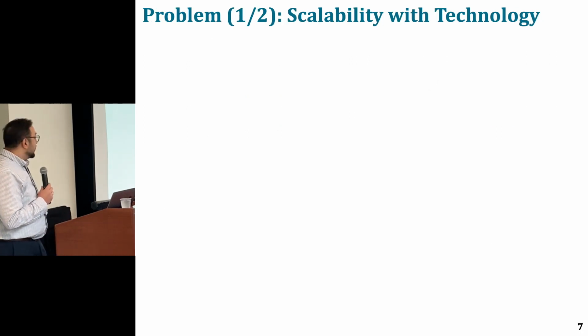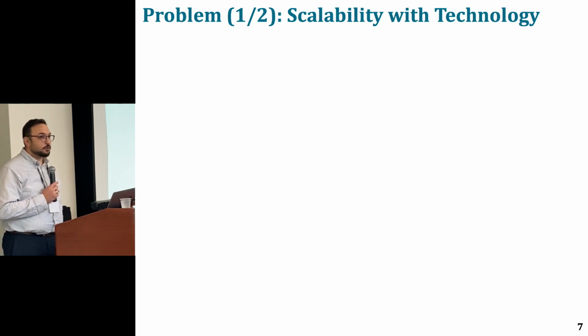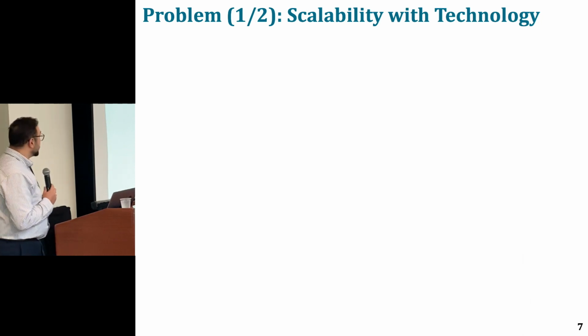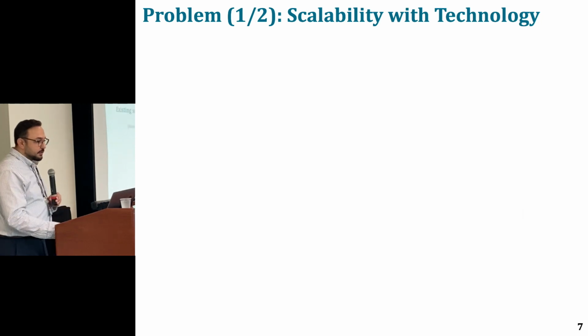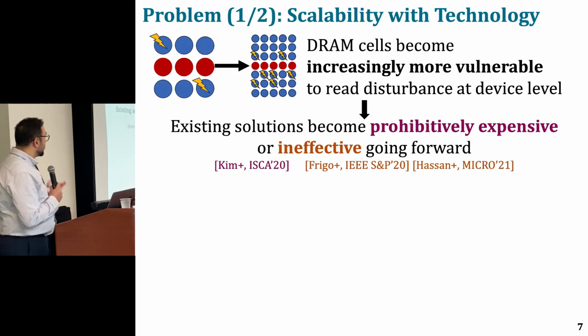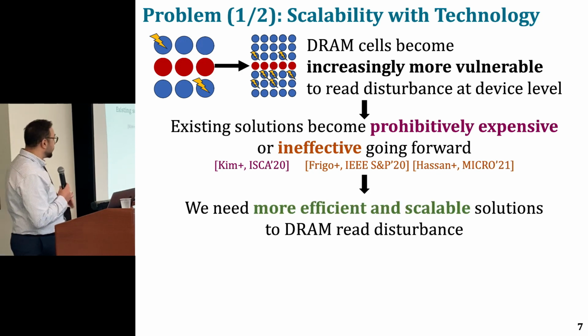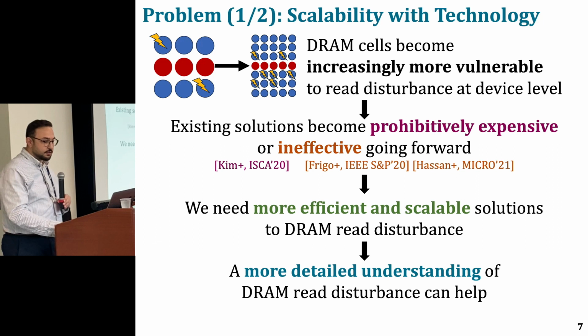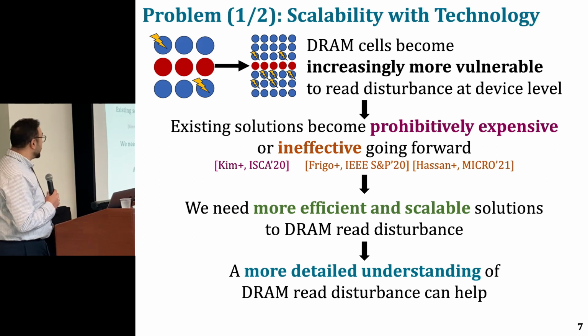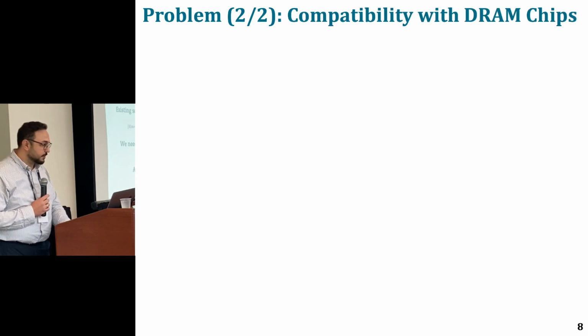With this background, my thesis identifies two problems. The first one is scalability with manufacturing technology. As DRAM cells become increasingly more vulnerable, prior works already show that existing solutions become prohibitively expensive or ineffective going forward, and therefore we need more efficient and scalable solutions to read disturbance. And we believe that we can achieve this by building a more detailed understanding of DRAM read disturbance.